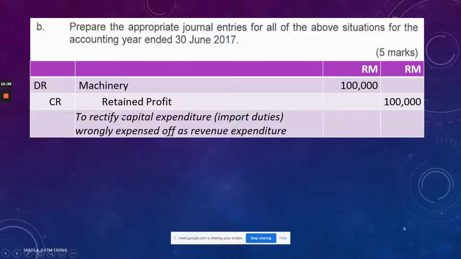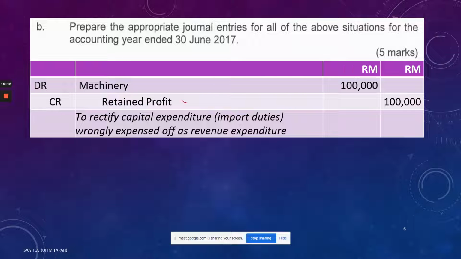So number one, just now we understood that the machinery has been understated because it has not been added with the 100,000, and it was only recorded with the 1 million. So what you need to do now is rectify the capital expenditure, the import duties that were wrongly expensed off as revenue expenditure. Now you need to rectify them as capital expenditure. So you debit the machinery, meaning that you add them to the machinery, and you credit retained profit brought forward.